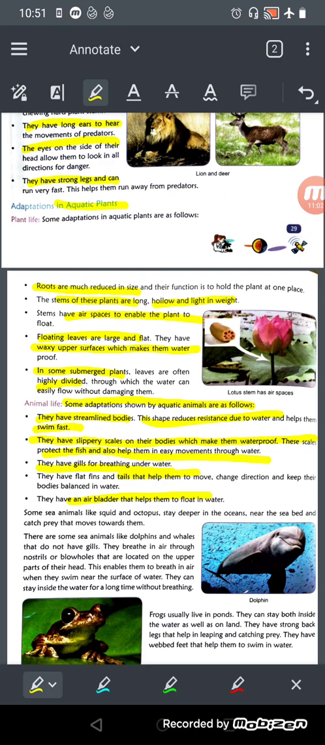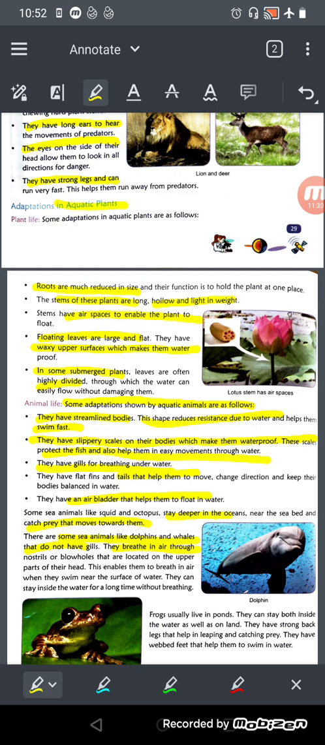Okay, some sea animals like squid and the octopus stay deeper in the ocean and near the seabed and catch prey that moves towards them. Now there are some sea animals, dolphins and whales, that do not have gills, so they can't take the dissolved oxygen. So they breathe in the air through nostrils or blowholes that are located on the upper parts of their head. That's why they come out.